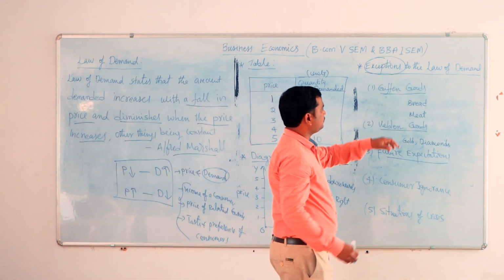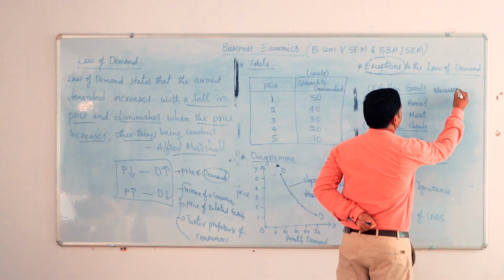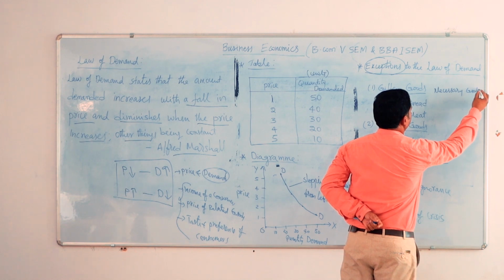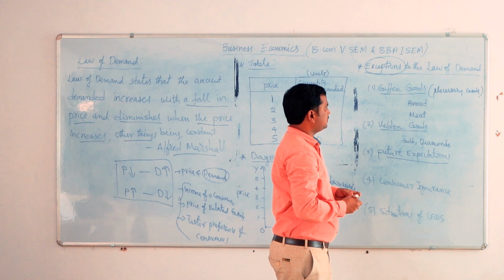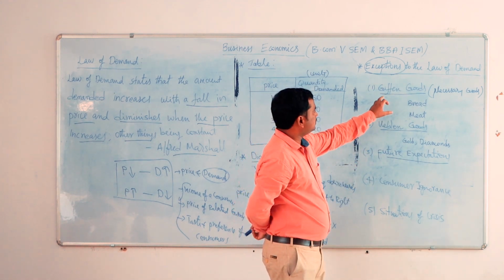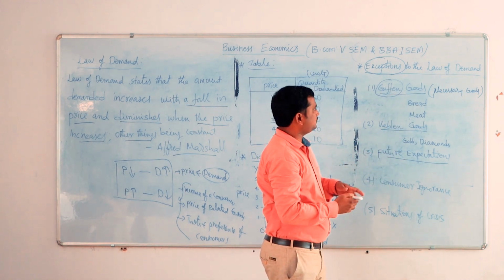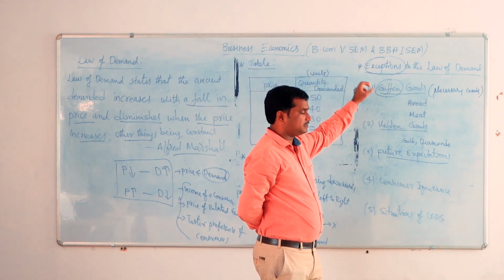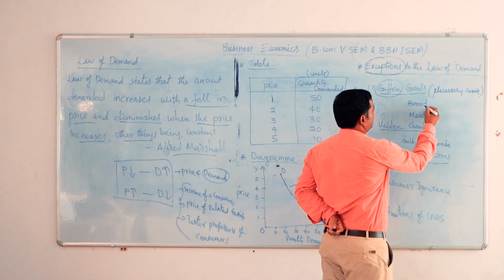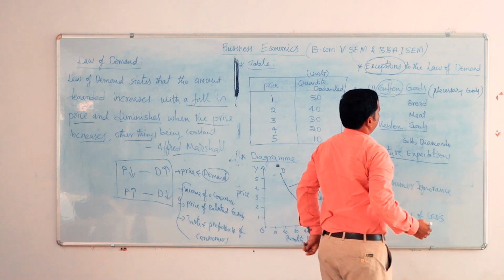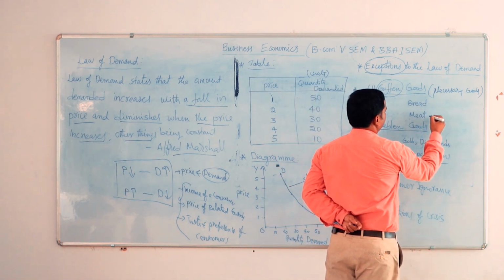One is Giffen goods. Giffen goods means necessary goods. Giffen is the name of a person. He is a British economist. He found out what happened in Britain: the bread price increased compared to the meat price.